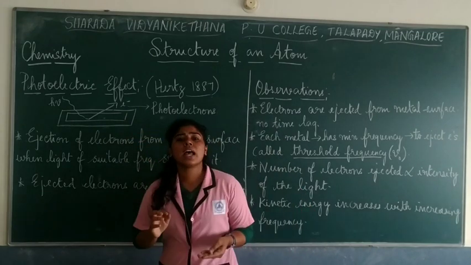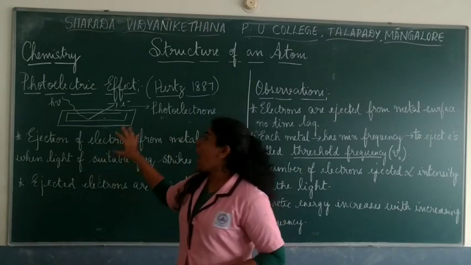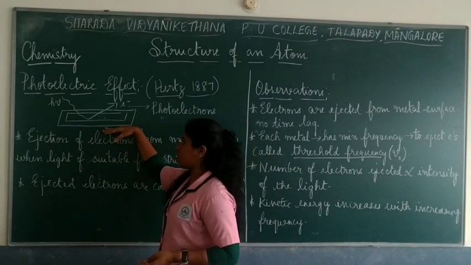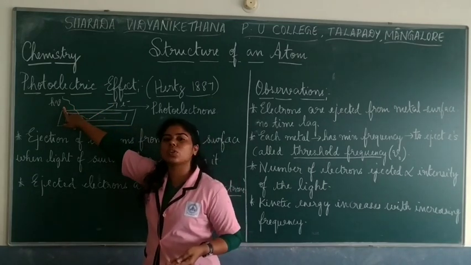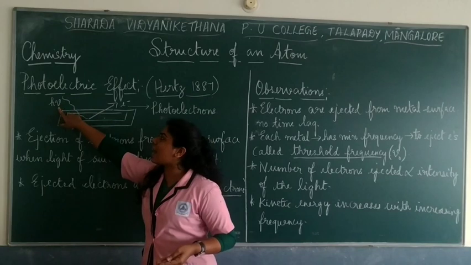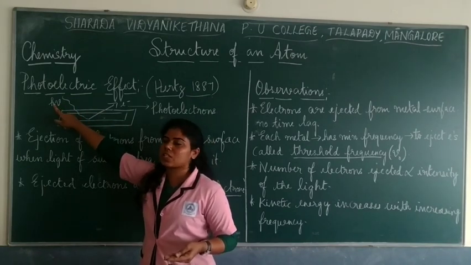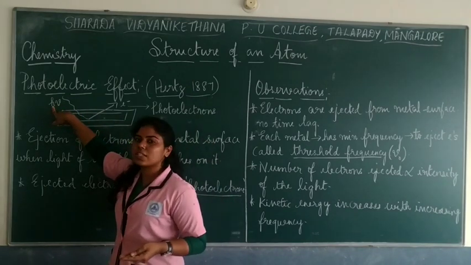So this was seen by Hertz. Light of suitable frequency is denoted as H nu, where H is Planck's constant.